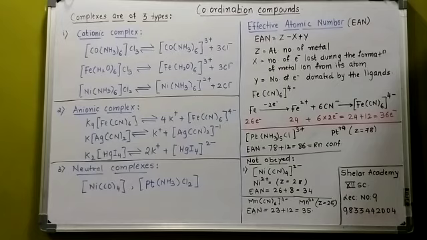So I say it is an exception, not obeyed sometimes. The next example is [Mn(CN)6]4-, where the EAN comes to 35, where again it doesn't obey the configuration of the inert gas. So these are some of the exceptions. Now with this background, we can proceed with the nomenclature of the coordination compounds.